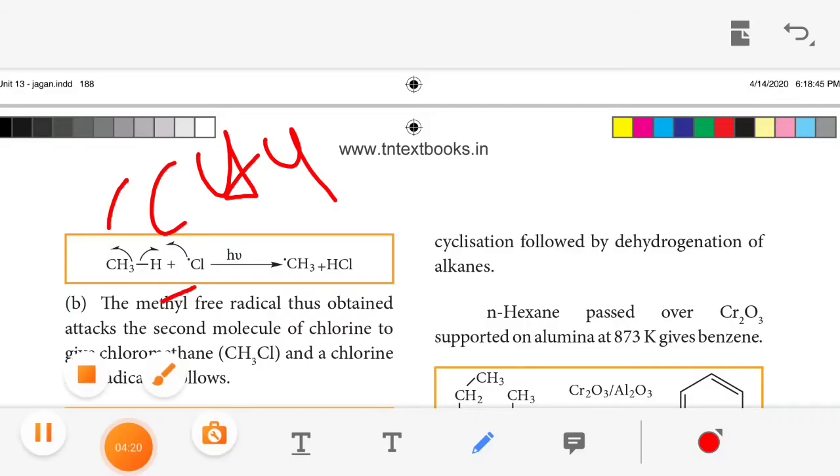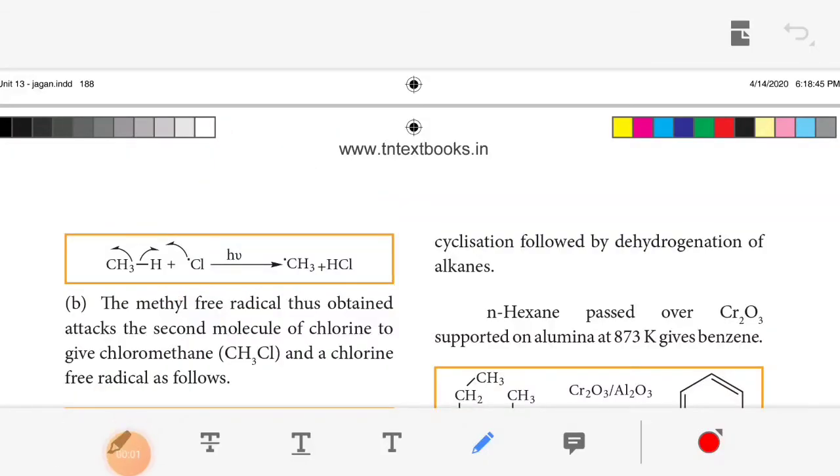One hydrogen is cleaved, and H and Cl get eliminated, so we get CH3 dot. That is, the chlorine free radical attacks the methane molecule, breaks the C-H bond, resulting in the methyl free radical.